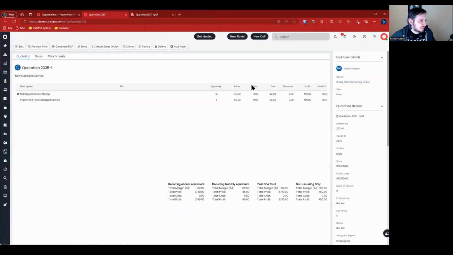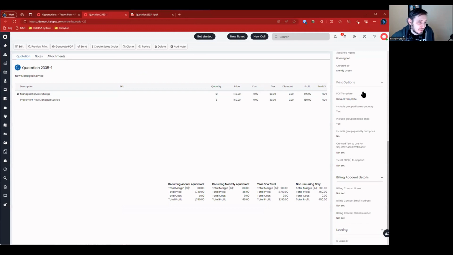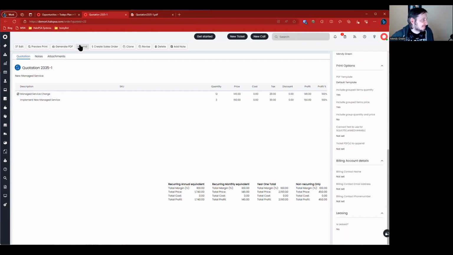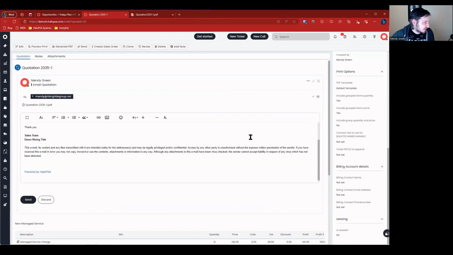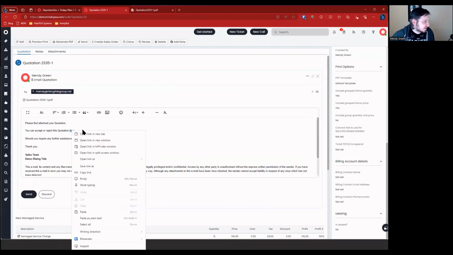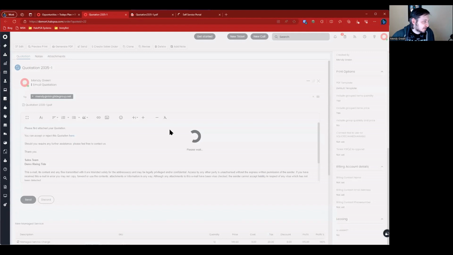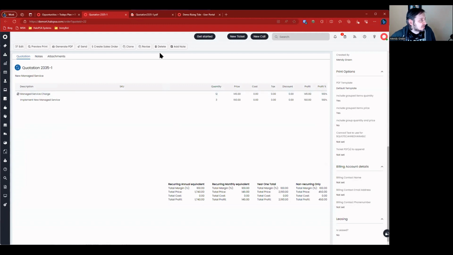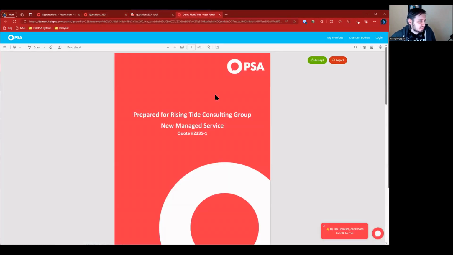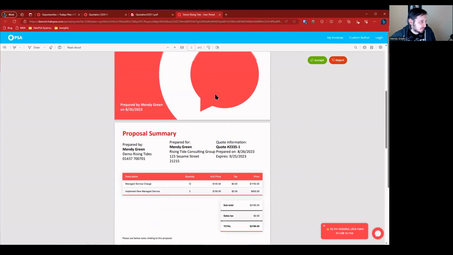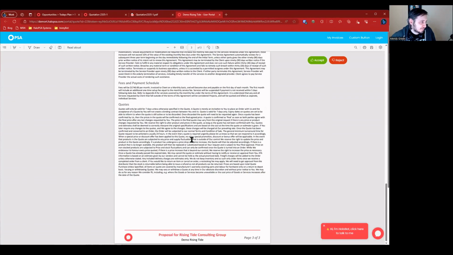Let's go through and continue the process. Maybe it's included in the email instead. Who knows? So let's go ahead and send. Nope, it's not here. Let's go through and continue this. We're going to hit send there. And we've got our portal access. Here we have the quote, and I'm going to go ahead and accept it.